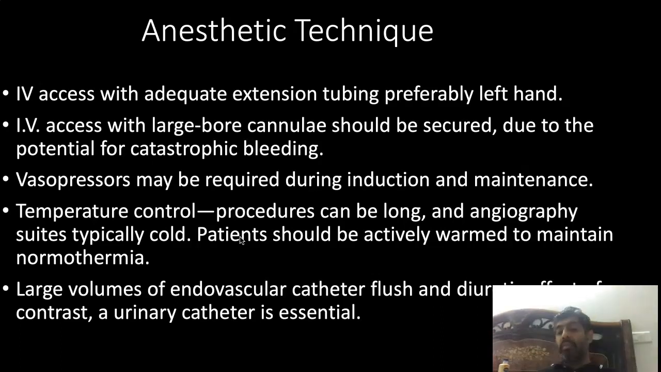Another important thing which is different from when you are doing things in the OT is that a large volume of endovascular catheter flush is used. These drips sometimes contain nimodipine, or sometimes NTG, which is given intra-arterially in the vasospastic artery, so that they are able to take their microcatheters up from the arteries.